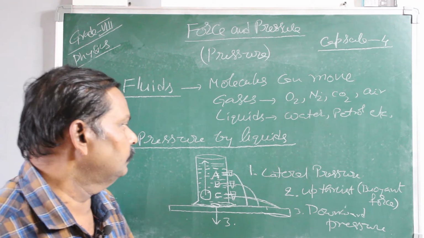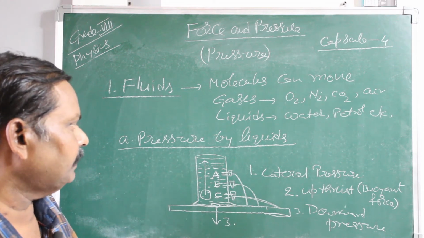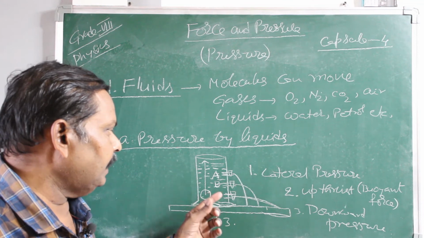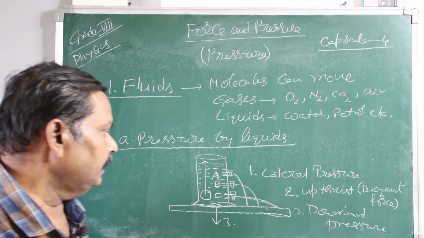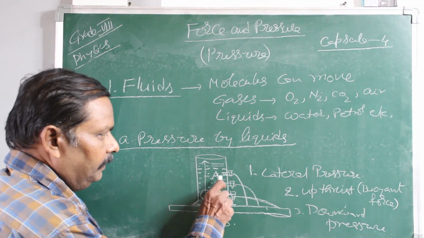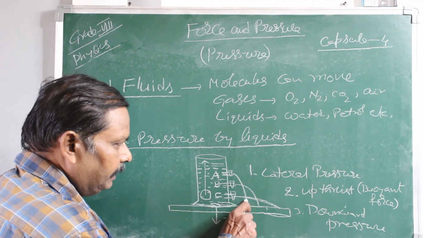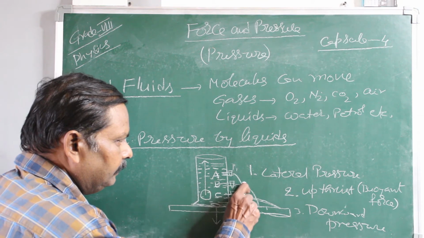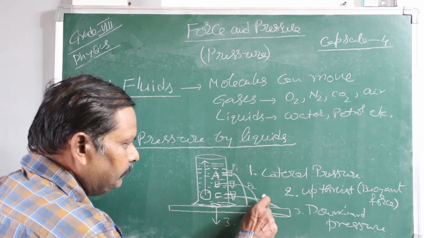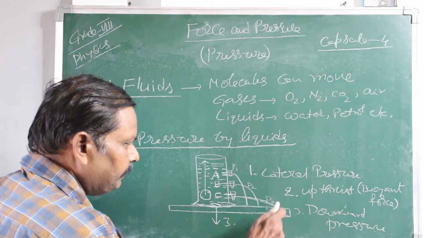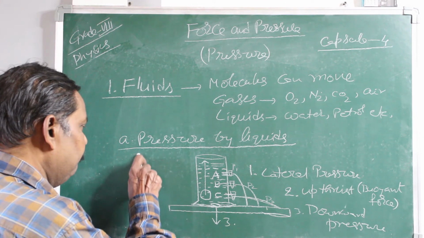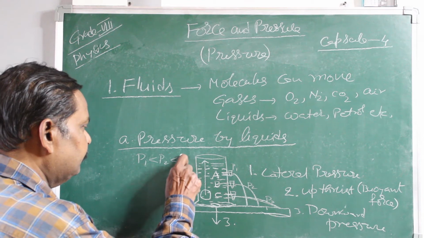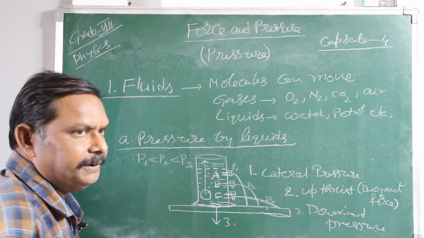Okay. After discussing liquid pressure, what are the factors affecting the pressure exerted by the liquid? Here you see the water is falling a little close. So here the pressure, say, is P1. In the second case the pressure is P2. In the third case the pressure is P3. That means P1 is less than P2 is less than P3.